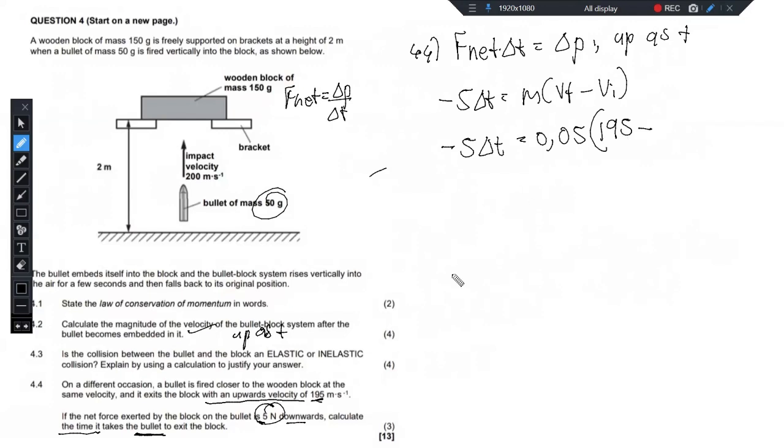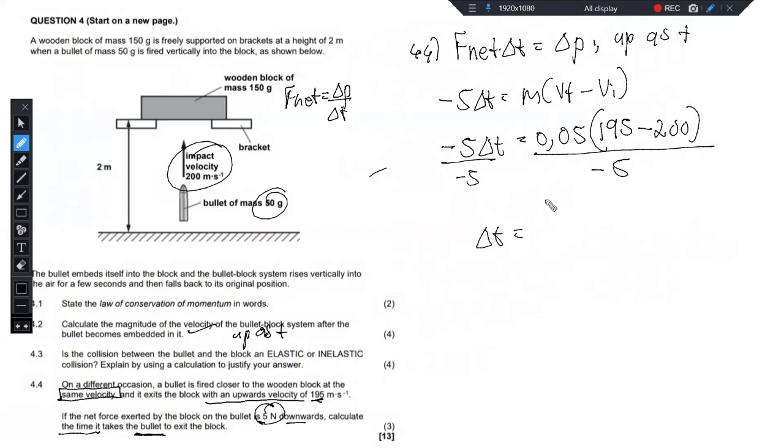Then minus v initial. So the initial velocity, remember they said on a different occasion, a bullet is fired closer to the wooden block at the same velocity. The same velocity they're talking about is this impact velocity, 200. So then we have 200 here. And then obviously to find our delta t, we need to divide both sides by negative 5, right? And then now our delta t is equal to, punch all of that into your calculator, you will get 0.05 seconds, right? That's how you were supposed to tackle that question for a total of 13 marks.